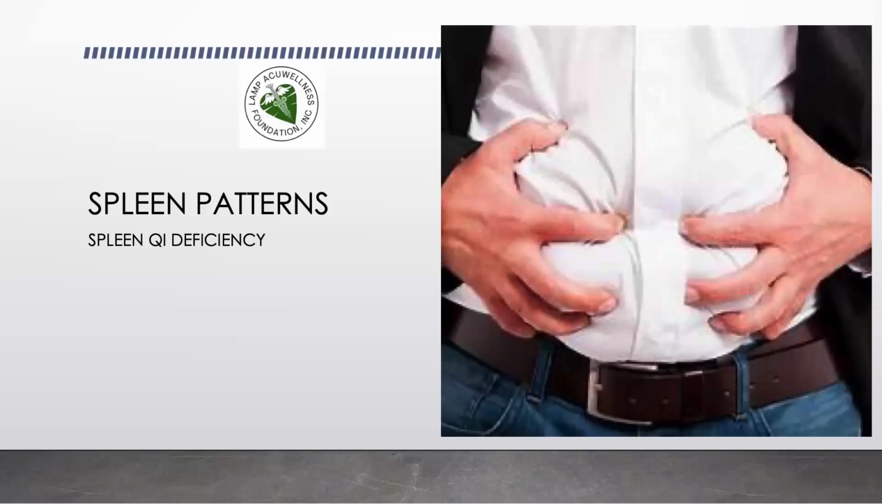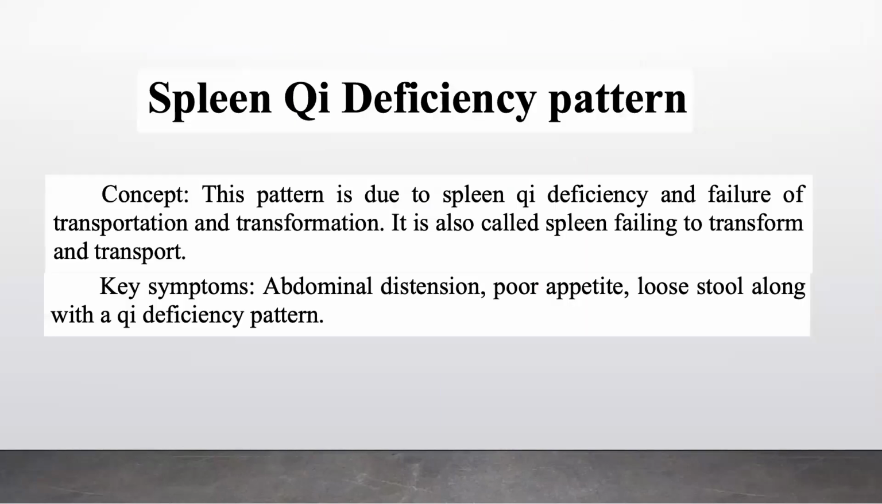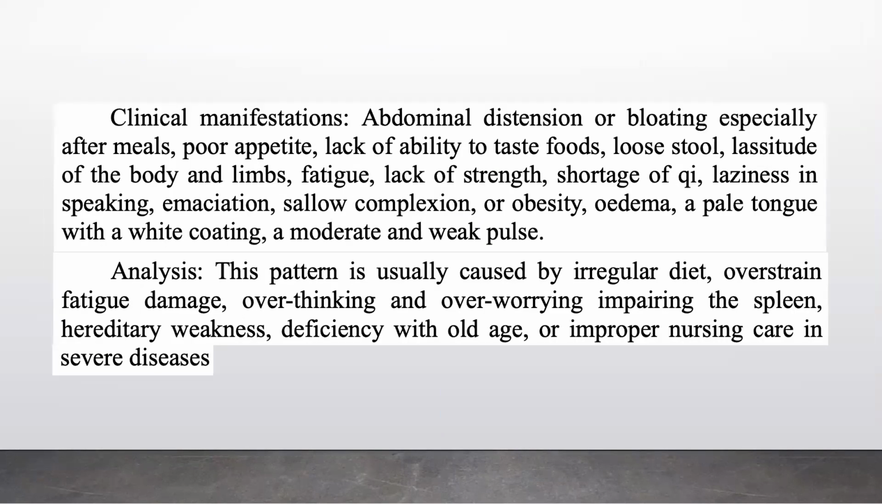Spleen Qi deficiency. This pattern is due to spleen Qi deficiency and failure of transportation and transformation. It is also called spleen failing to transform and transport. Key symptoms: abdominal distension, poor appetite, loose stools, along with a Qi deficiency pattern.